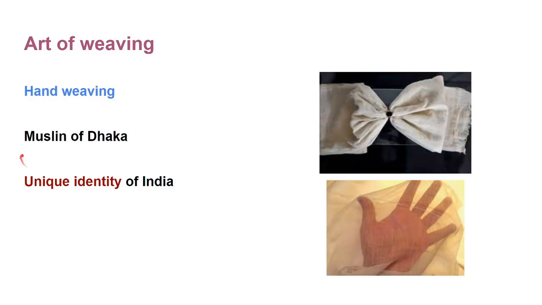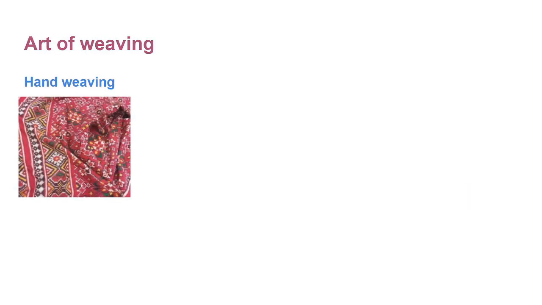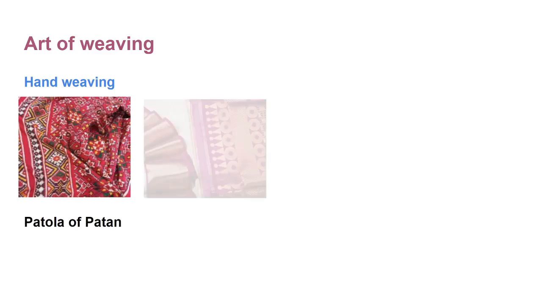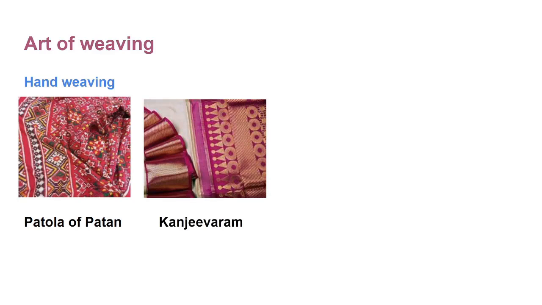So here you can see that muslin of Dhaka, it was very soft and light. So this is Patola of Patan. Patola of Patan is very famous and it is usually made from silk. That's why it is very expensive. Then Kanjivaram sari.